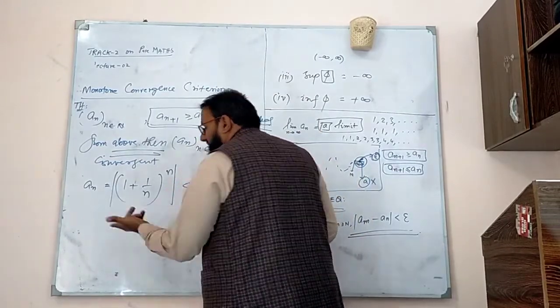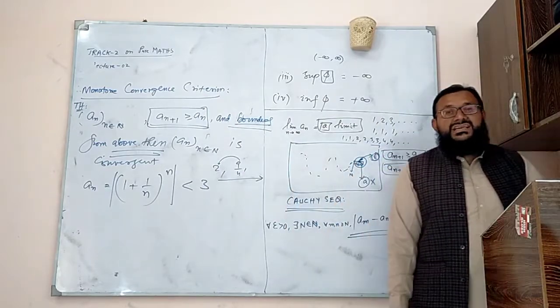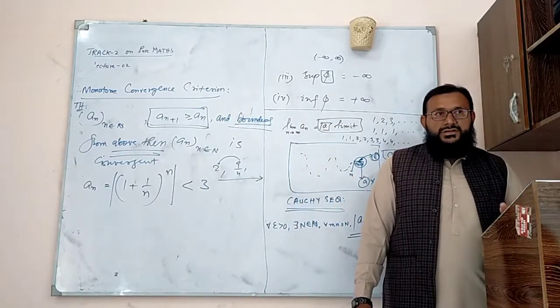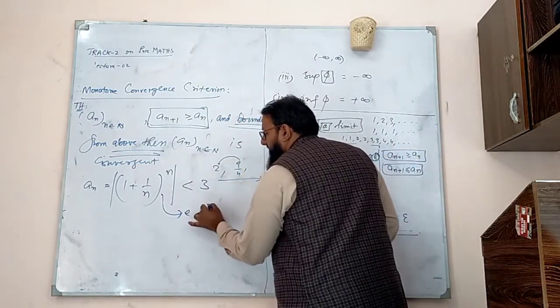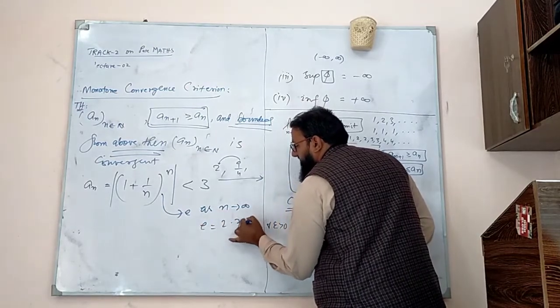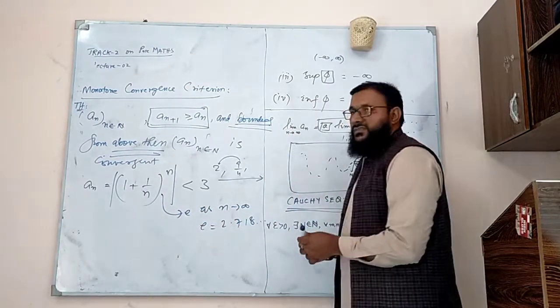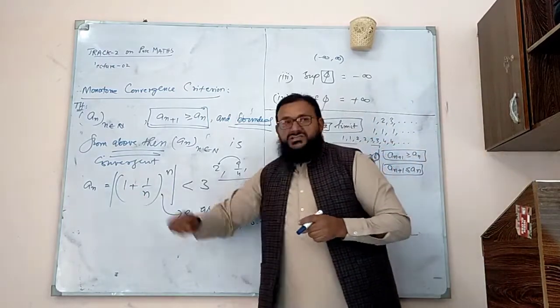What is the limit? We are not interested. Later on we can find out the limit of this sequence is named E, after Euler. And you know very well, this converges to E as n goes to infinity, and E is 2.718 and so on. But what we are interested in is whether this converges or not.